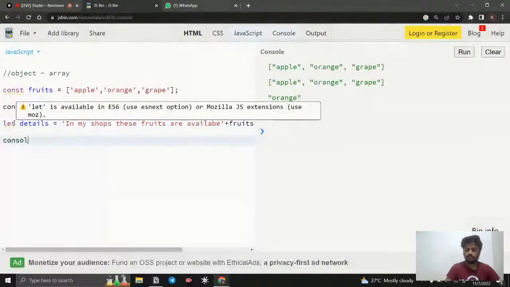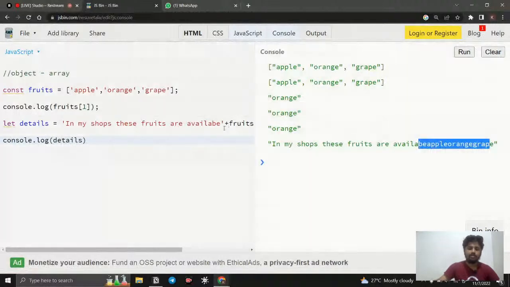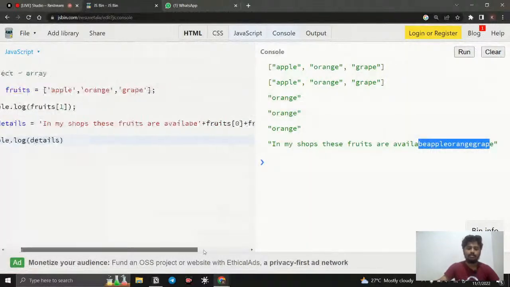Here I just say simply console.log, and here I just say details. So we can use those things dynamically. Here you can see in my shop the fruits are available, apple, orange, and everything is grouped, right? Because I don't give any space in between them.